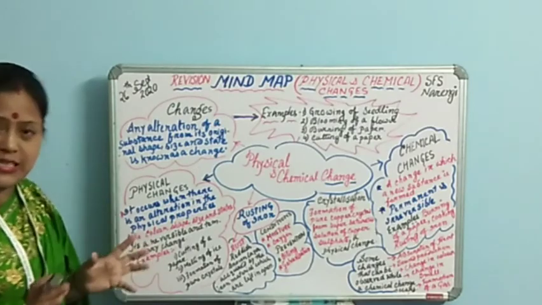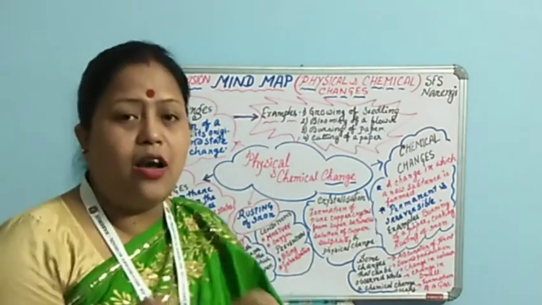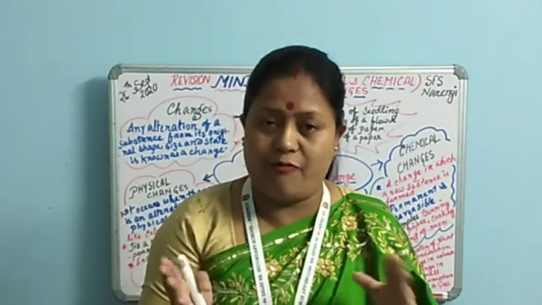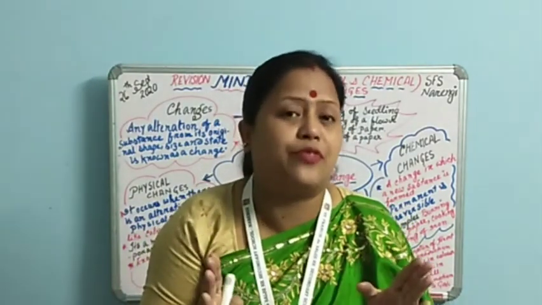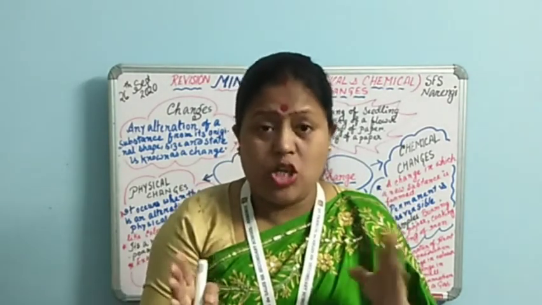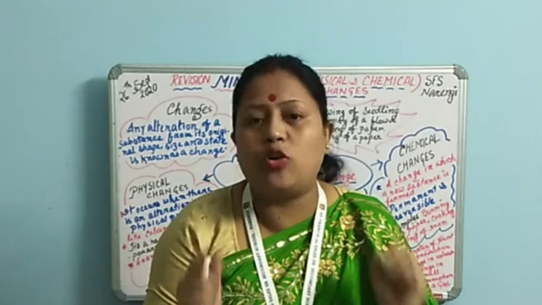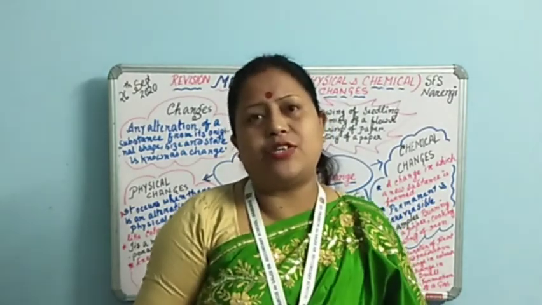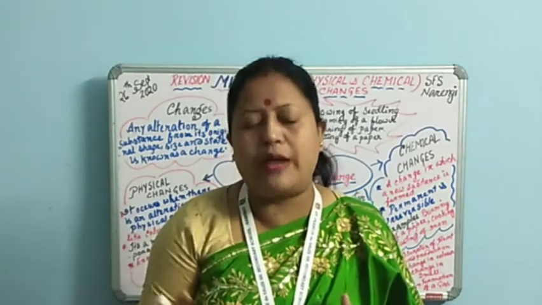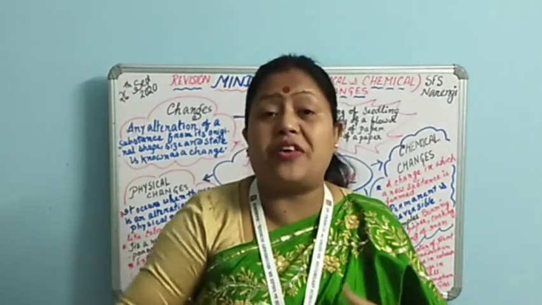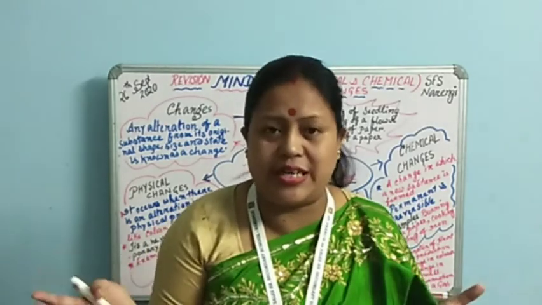Now in this example you can see that originally the paper was an entire complete paper. Now I cut it and I have brought about a change in the shape of the paper. So this is an example of change. I hope the definition is clear. Another thing, children, is that when you go out or move around, you must have come across various changes.